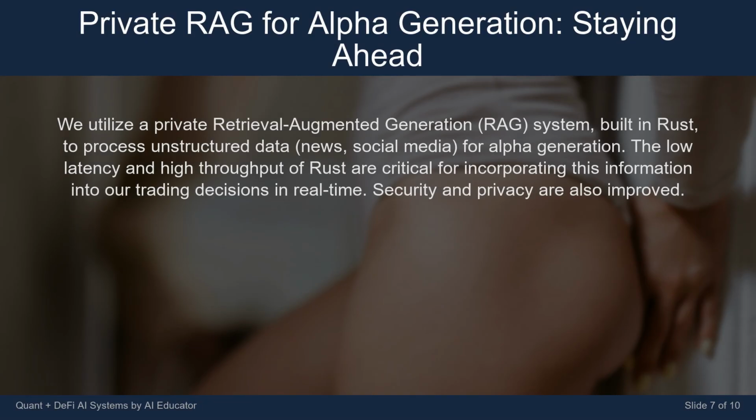We utilize a private retrieval augmented generation (RAG) system built in Rust to process unstructured data, news, social media for alpha generation. The low latency and high throughput of Rust are critical for incorporating this information into our trading decisions in real time. Security and privacy are also improved.